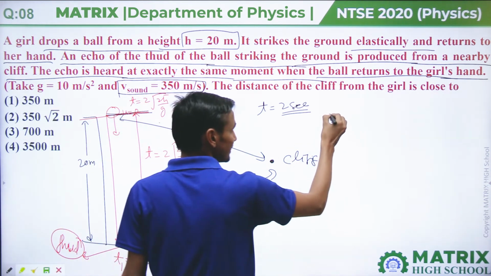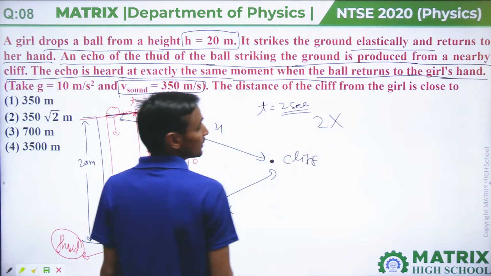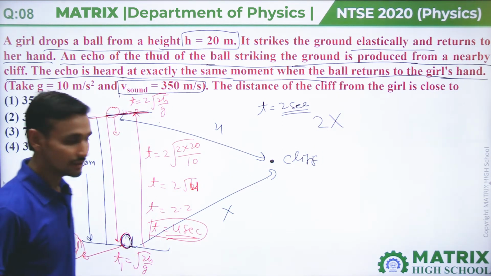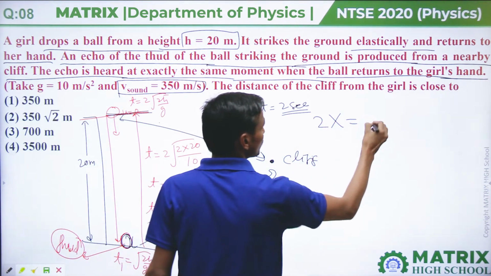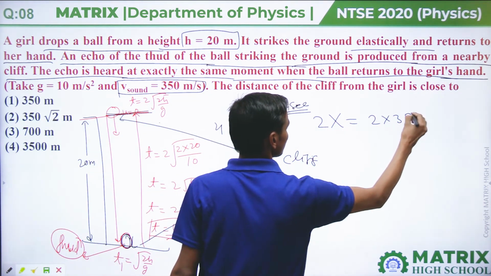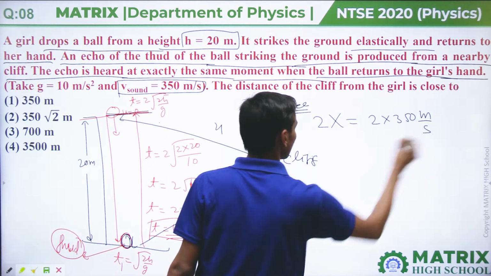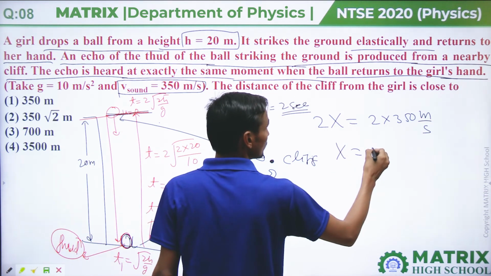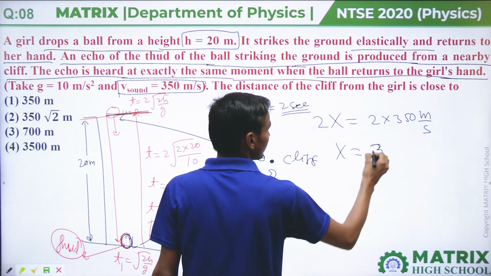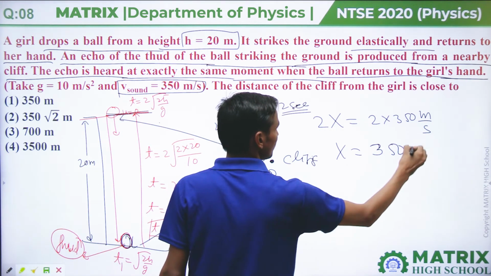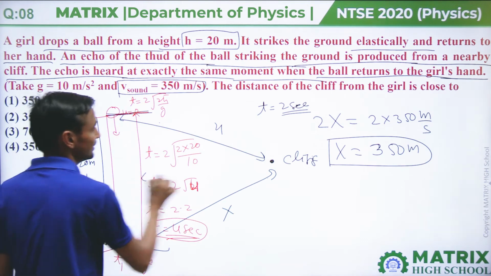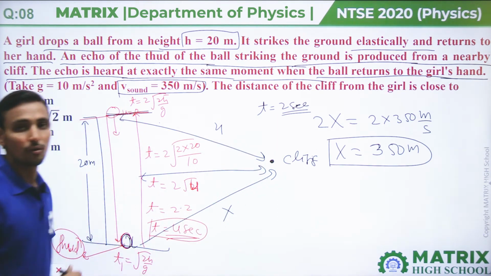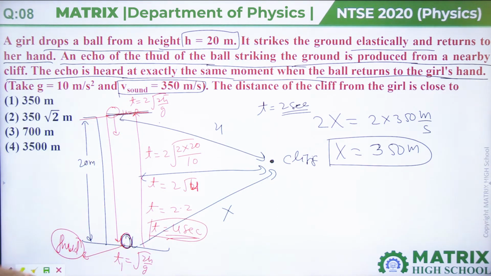So distance traveled by this sound will be 2 into 350 meter per second. That will come out x equal to 350 meter. That means sound will go from x distance and come back to the girl.